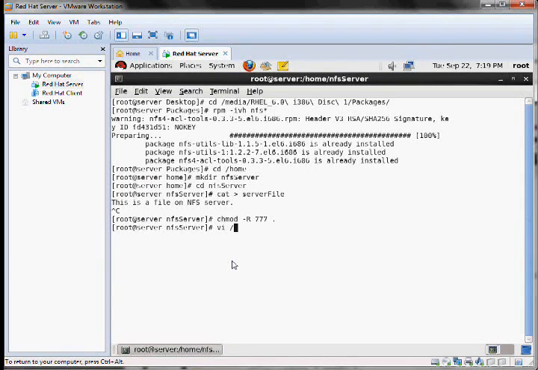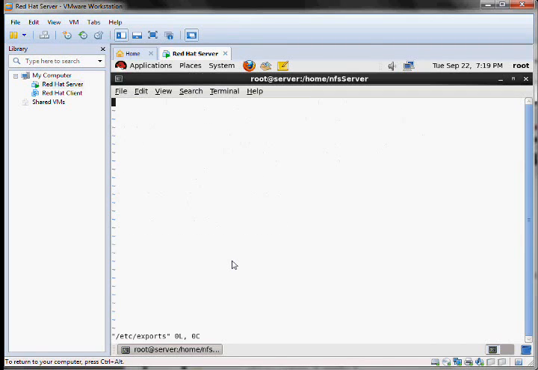Next, open the file /etc/exports and type in here /home/nfsserver, asterisk, rw, sync, and save the file.